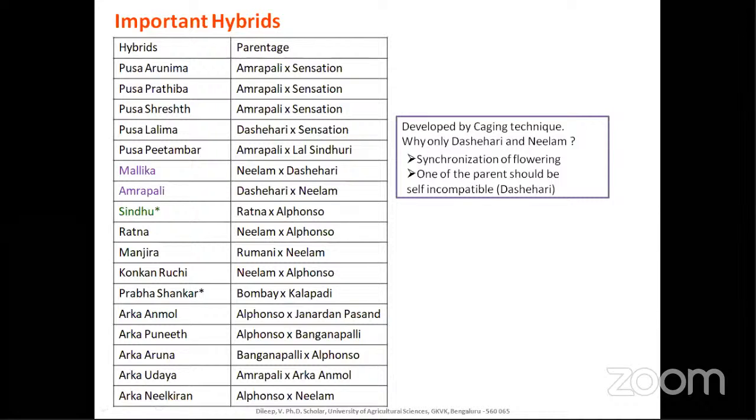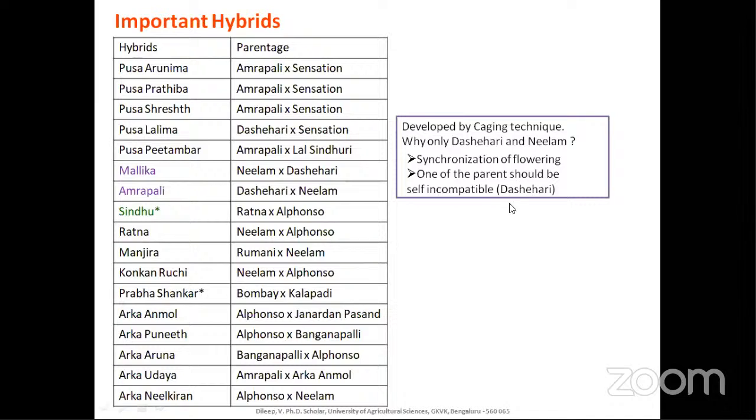If you have experience, you are aware that mango flowers are very fragile. Even with a gentle touch, the flower will drop. So it is better to have a self-incompatible variety. That is, if one of the varieties is self-incompatible, then the pollen source from the other parent is mandatory for it to be fertilized and to get fruits.